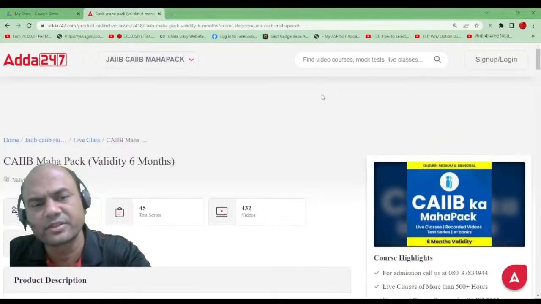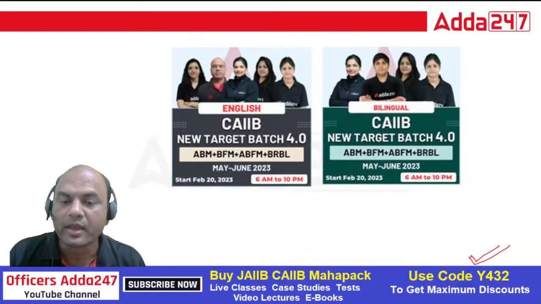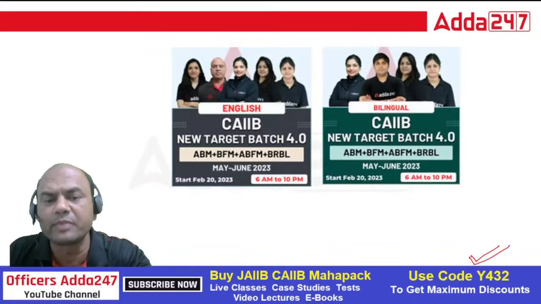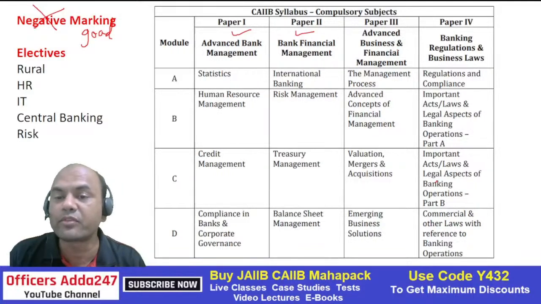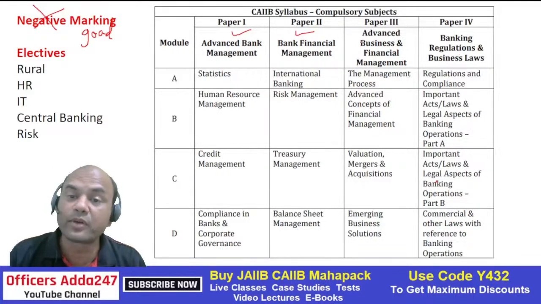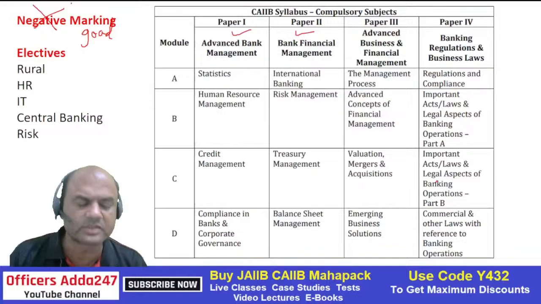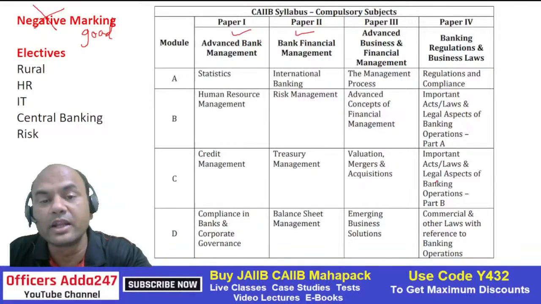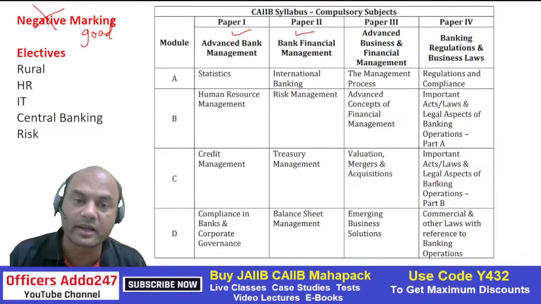Why am I stretching on the batches? Because look at this, the portion for CAIIB has changed this time. Okay, the portion is new. In the new portion, let me show you all the subjects. See this, 4 compulsory subjects: ABM, BFM, ABFM and BRBL. ABFM new, BRBL new. Electives, there is no retail elective. Rural, HR, IT, central banking and risk, no retail. Okay, negative marking is not there, so that's a good sign for you. But you will be needing a mentor over here. Why? Because this portion is new. You will be needing a guide to sail through the exam.